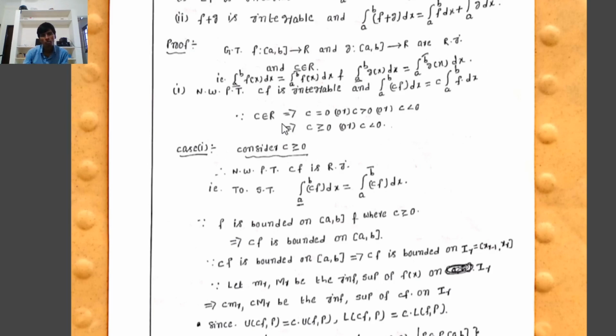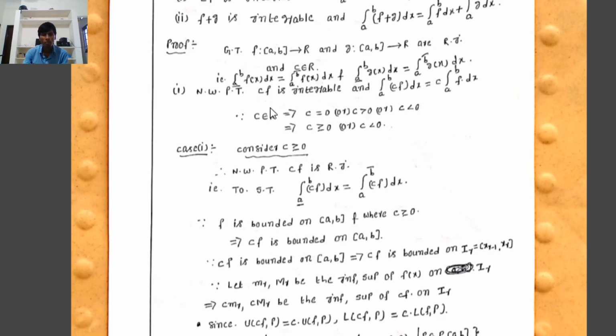Now we have to prove that cf is Riemann integrable and the integral from a to b of cf of x dx equals c times the integral from a to b of f of x dx, where c is a real number. The possibilities of c are c equal to 0, or c greater than 0, or c less than 0.